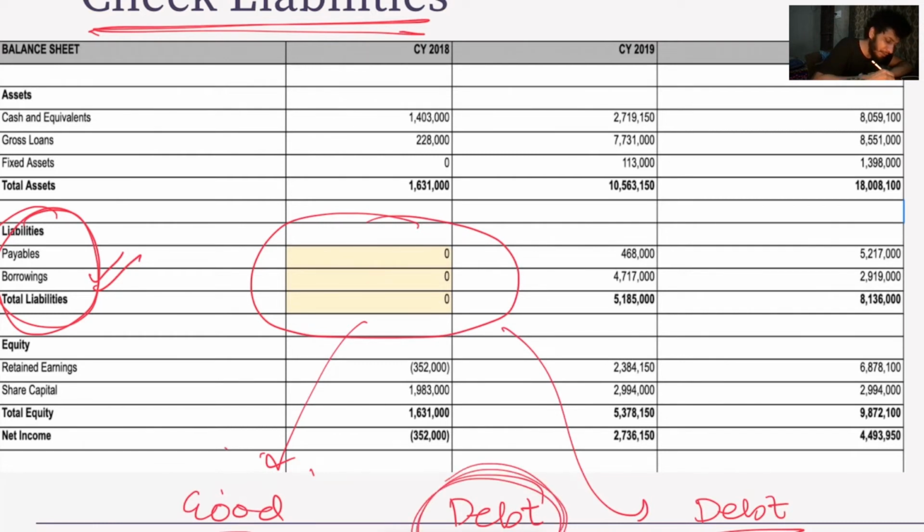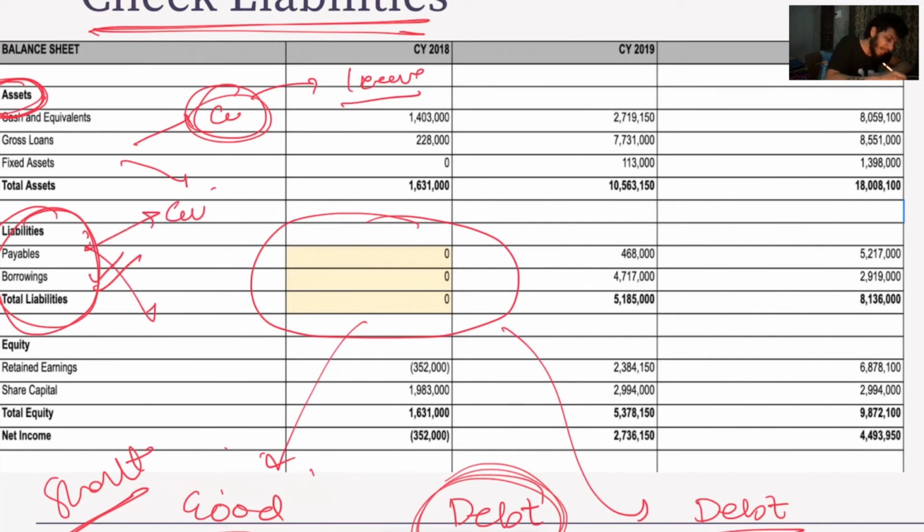Short term debt, we don't bother about it. Basically there is a scenario where there is a division. You can divide assets into current and non current. Current is whatever you hold for 1 year only. Same is for liabilities. You can divide it into current and non-current. Current is liable for only 1 year, and you will get rid of it.